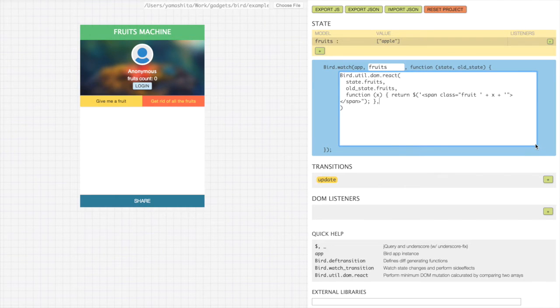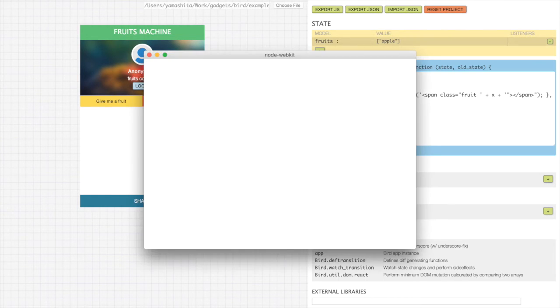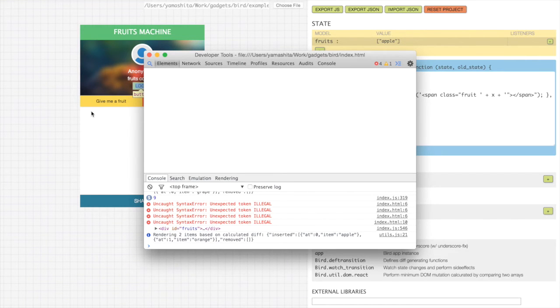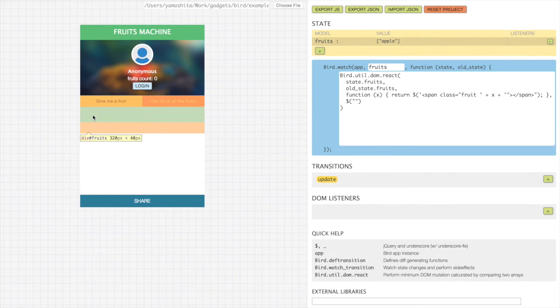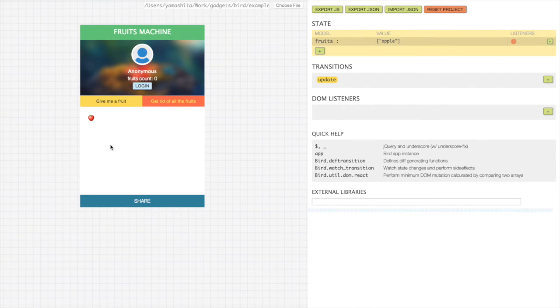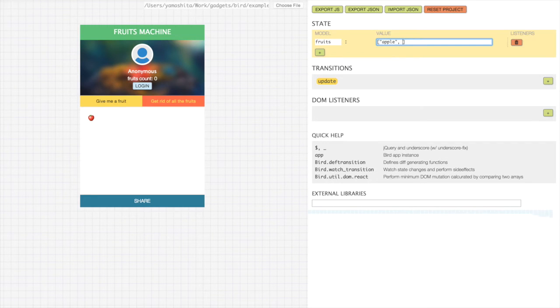And then we gotta pass in the area to draw it on, which is div has fruit. So we just, alright, I got an apple. When you edit this array, it should reflect the changes made to this array. Grape.